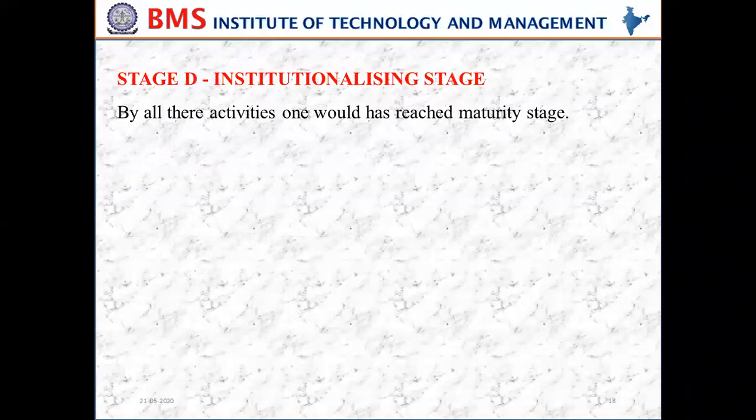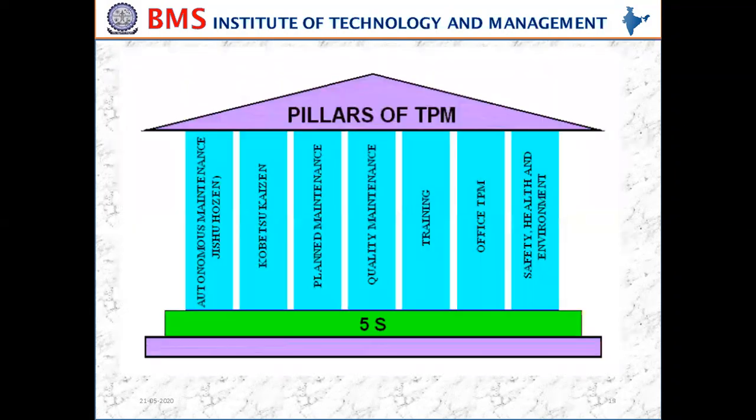And stage D is institutionalizing the TPM. By all these activities, one would have reached the maturity stage. By doing all this, we can reach the maturity stage, that is, institutionalizing.